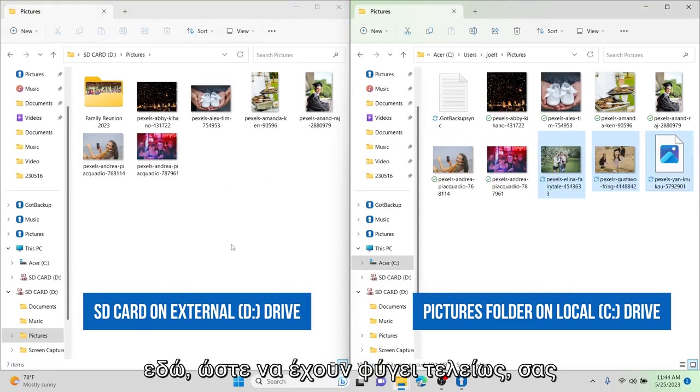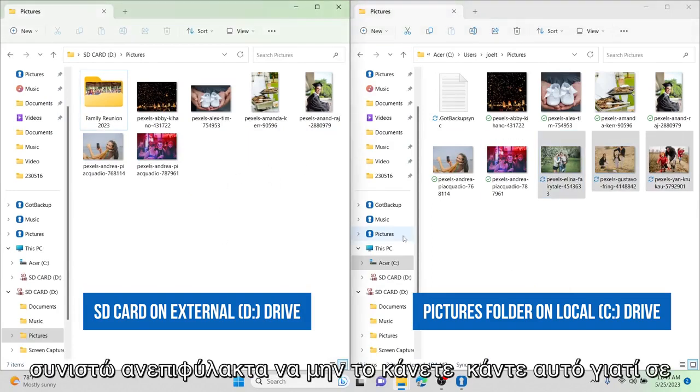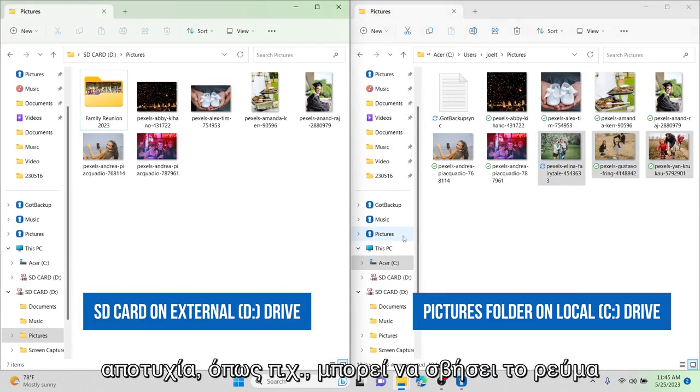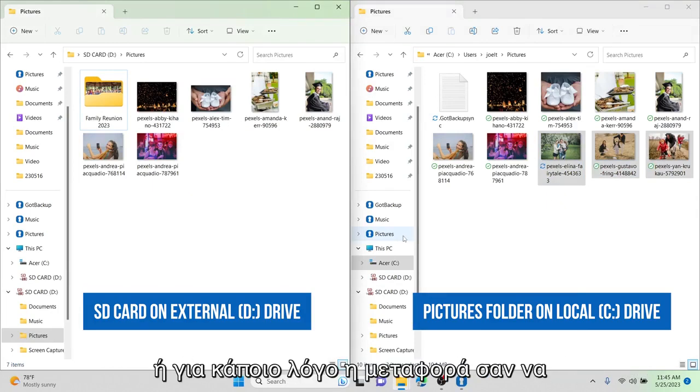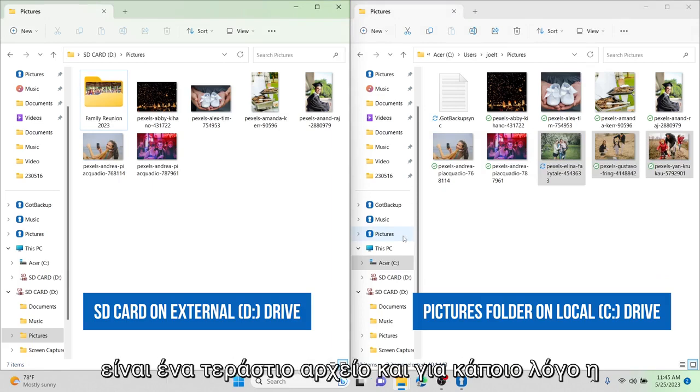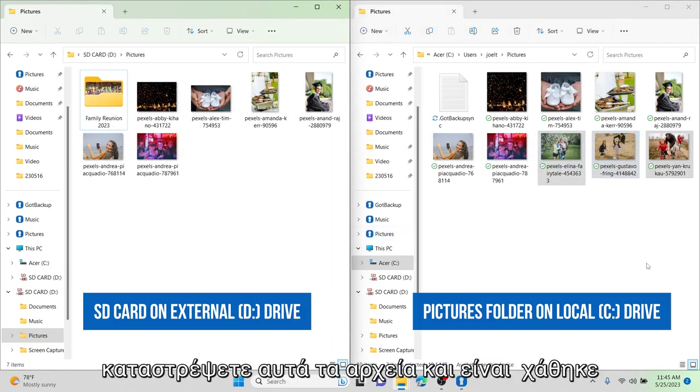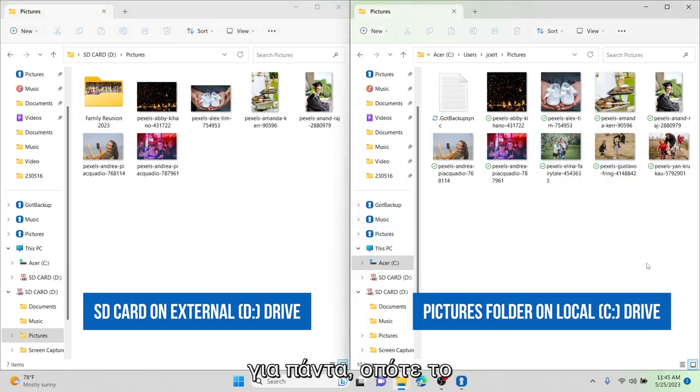So they're completely gone. I highly recommend you don't do this, because in an instance where you have some sort of failure, like maybe your power goes out, or for some reason the transfer, like it's a huge file and for some reason the transfer fails, you have a potential to corrupt these files and they're lost forever.